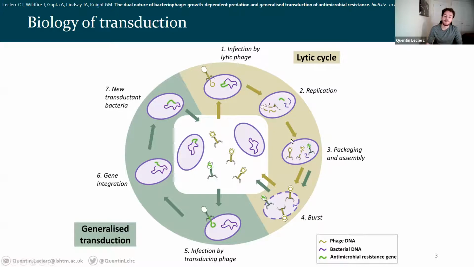So it's these two things, the lytic cycle and generalized transduction, which form the dual nature of phage that I'm really interested in looking at. And these are the dynamics I'm trying to disentangle here. So that's for the biology. Now, the first thing I need to look at all this is data. So what kind of data do I get?